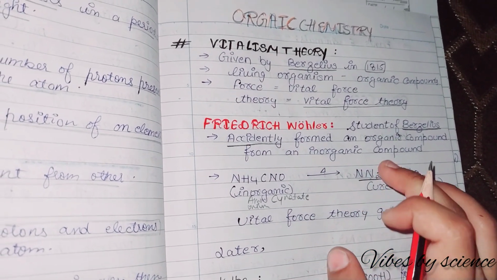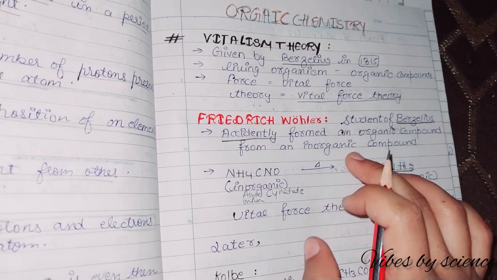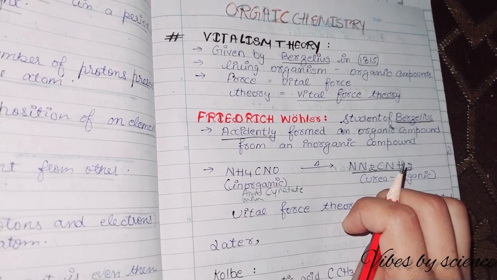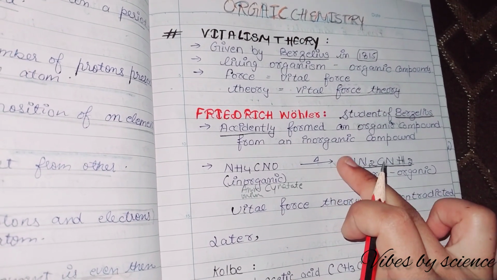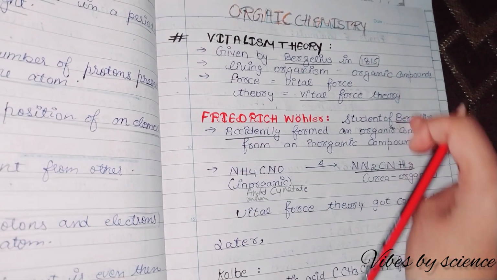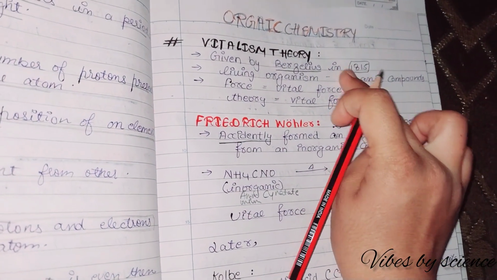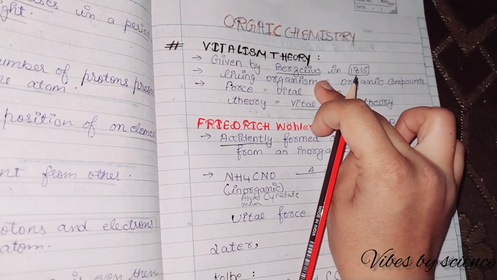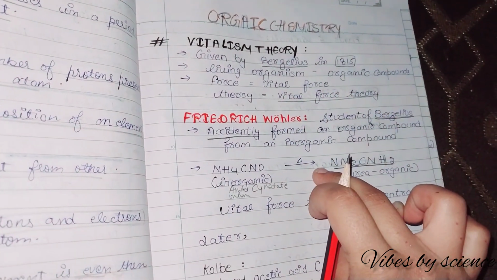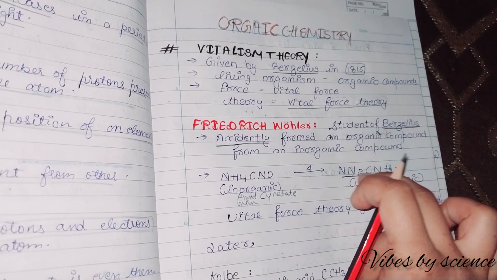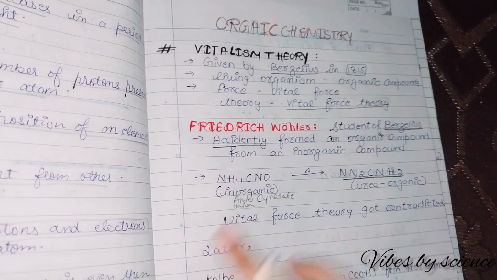So he rechecked the product again, and fortunately it was urea only. This event contradicted the statement given by Berzelius that organic compounds can be formed by living organisms only. But in this case, an organic compound was formed from an inorganic compound, right?